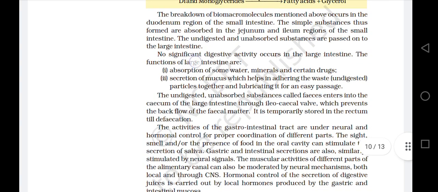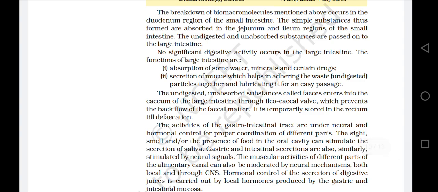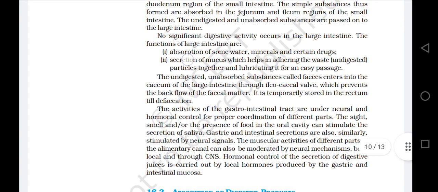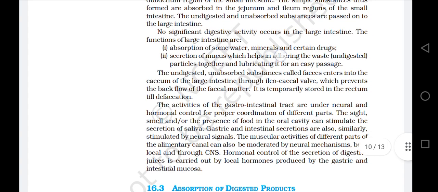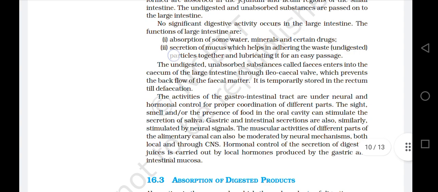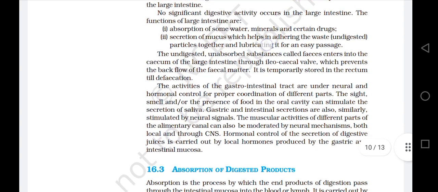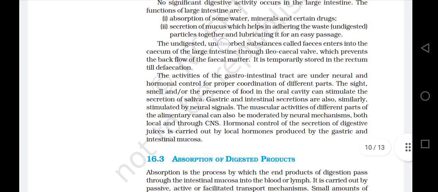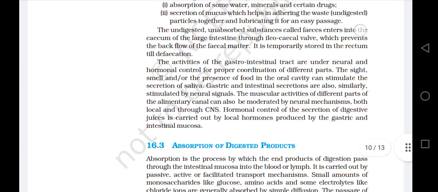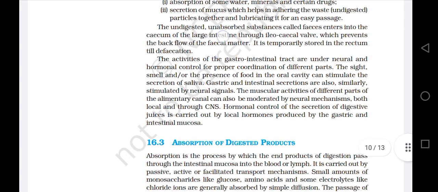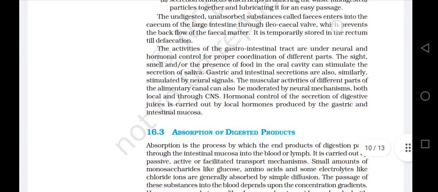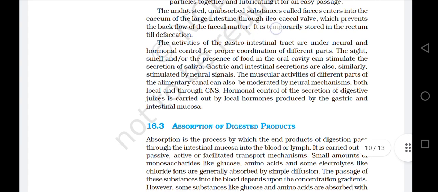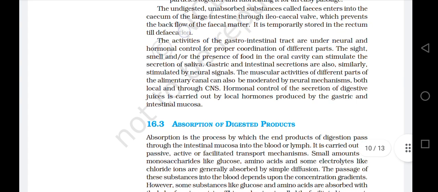The functions of the large intestine are absorption of some water, minerals, and certain drugs, and secretion of mucus, which helps in adhering the waste undigested particles together and lubricating it for an easy passage. The undigested, unabsorbed substances, called feces, enter into the cecum of the large intestine through the ileocecal valve, which prevents the backflow of the fecal matter. It is temporarily stored in the rectum till defecation.